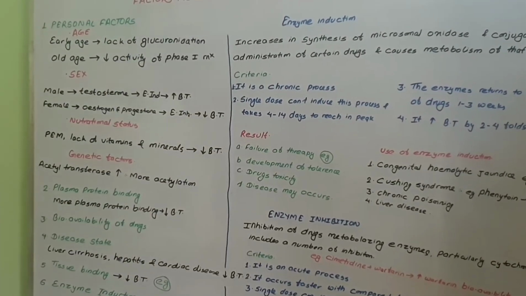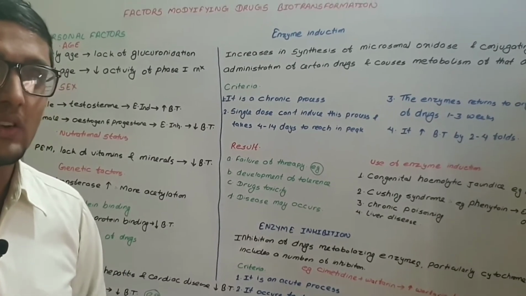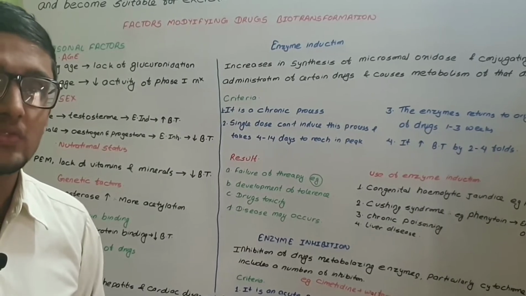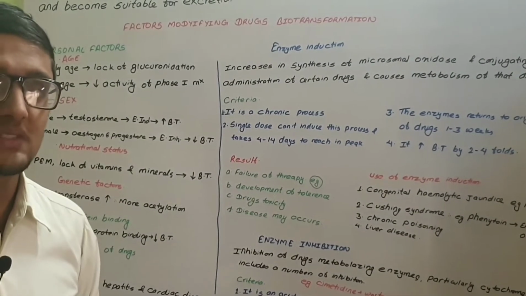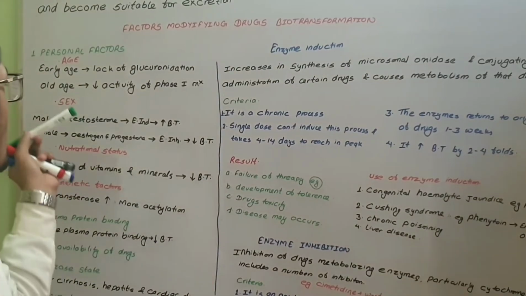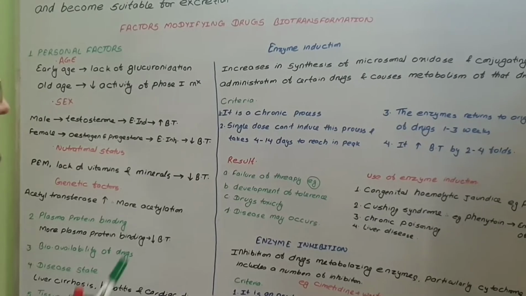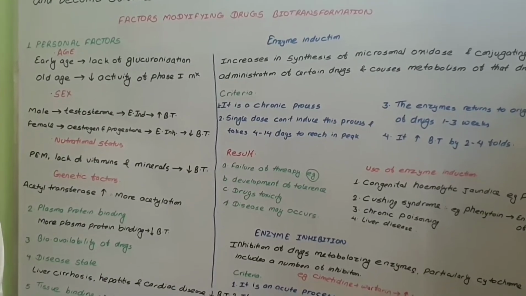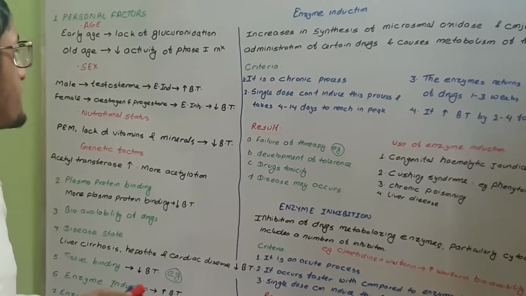Age: in children and neonates, at a younger age, the enzyme system of our body is not well developed, so there is less biotransformation of a drug. In old age there is also a decrease in enzymatic activity, because the activity of phase 1 reaction decreases, so biotransformation in old age will be decreased.